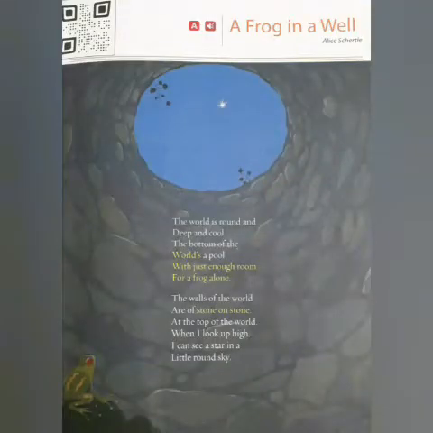This is the picture from your Gulmohar literature book, and today we will read the poem A Frog in a Well. This poem is written by Alice Skirtle. She is an American writer who has written several popular books for children. She was a school teacher before becoming an author.